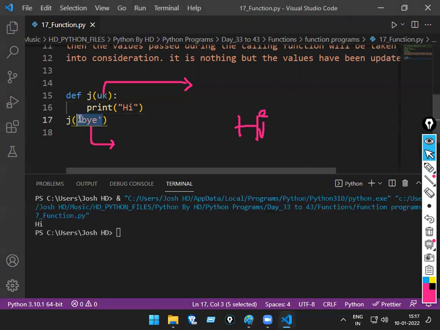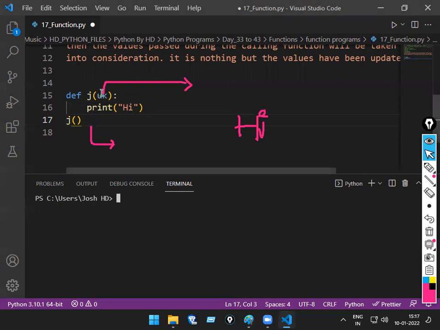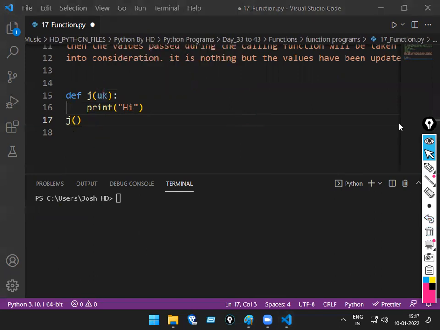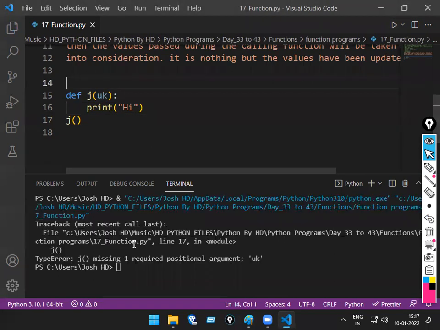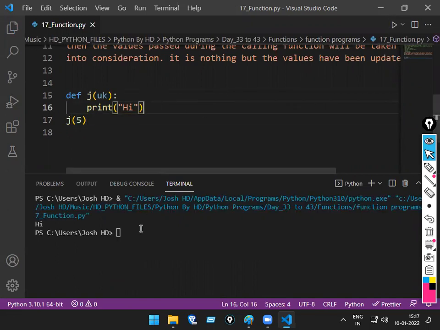If I don't pass something here, you pass anything here, 1, 2, 3, or don't pass. If you don't pass, it will not work, because in the declaration part you have an argument there. During the call I have to also pass it. If I don't, it will not work. See, you can pass 1, 2, 3, you can pass hello, whatever it is, not an issue. One argument you declared here, you pass it, khatam, that's the only thing. What will come? High.